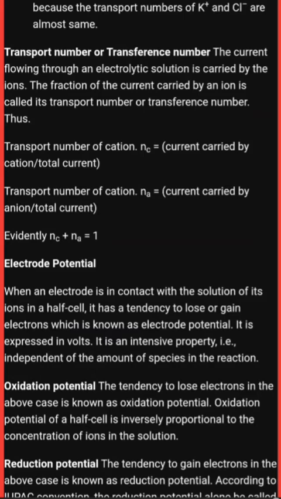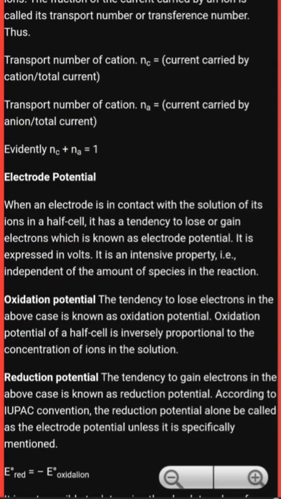Oxidation potential: the tendency to lose electrons in any metal is called oxidation potential. Oxidation potential of a half cell is inversely proportional to the concentration of ions in the solution. Reduction potential: the tendency to gain electrons in the above case is known as reduction potential. According to IUPAC convention, the reduction potential alone is called the electrode potential unless otherwise specified.